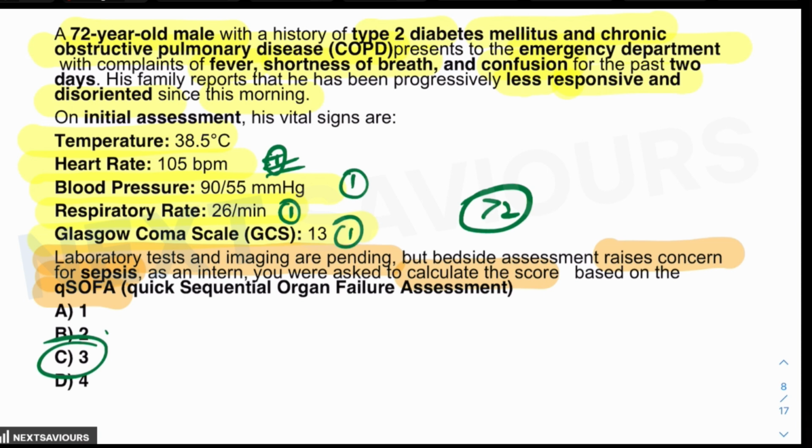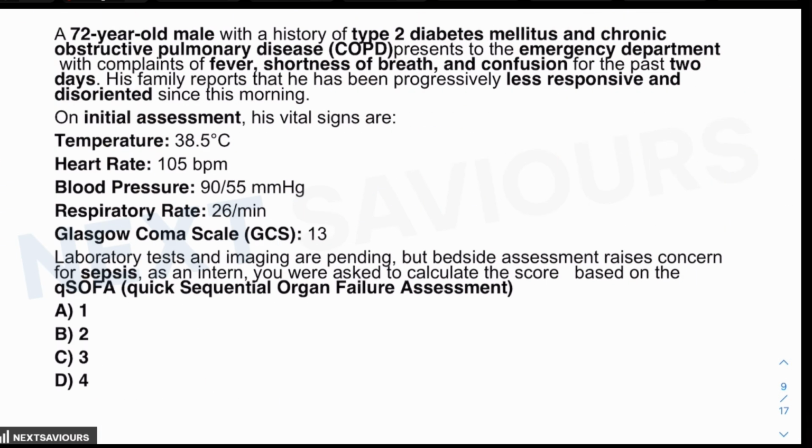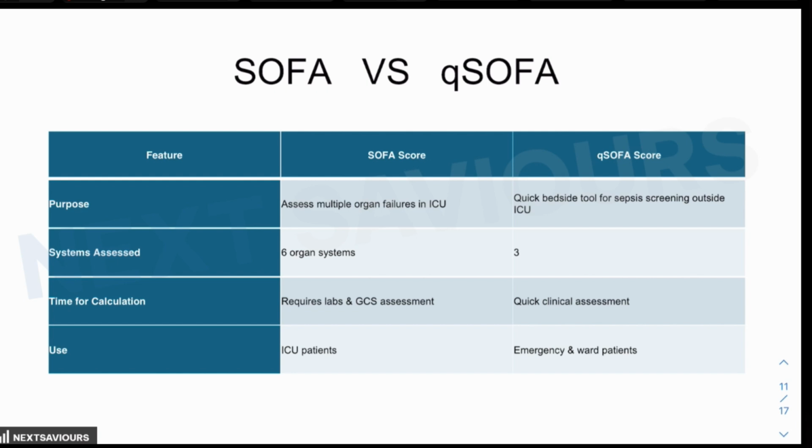So by this time, you might already have recognized what the differences are between the SOFA and Q-SOFA and why Q-SOFA is important. If we talk about the differences, as we have already learned, what is the purpose? It is for the assessment of multiple organ failures in the ICU. And here the purpose of Q-SOFA is as a bedside tool for sepsis screening outside the ICU. What is the number of systems assessed? In the case of SOFA there are 6, while in the case of Q-SOFA, it is just the clinical assessment of 3 organs.